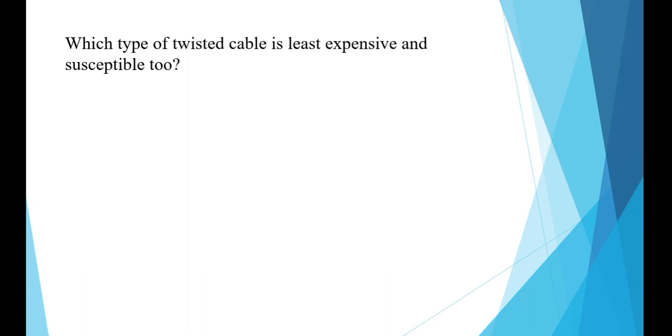Which type of twisted cable is least expensive and susceptible to interference? And the options are STP cable, UTP cable, both, or none. And the right answer is UTP cable.